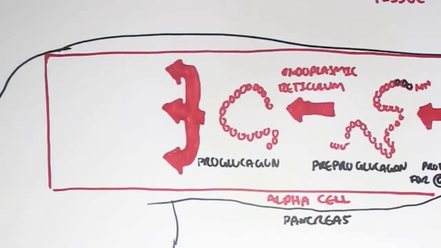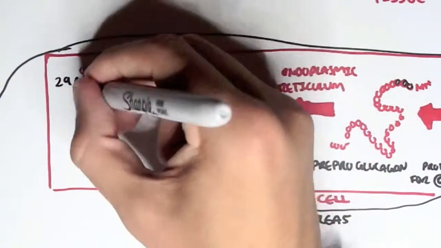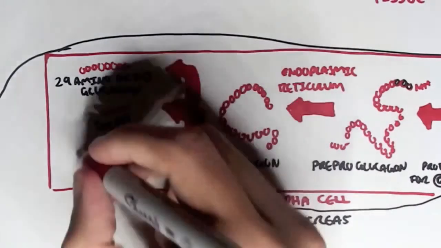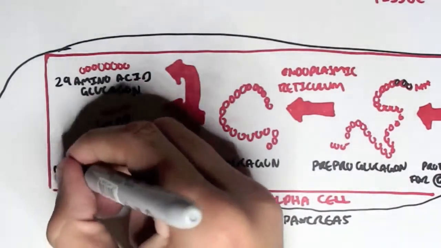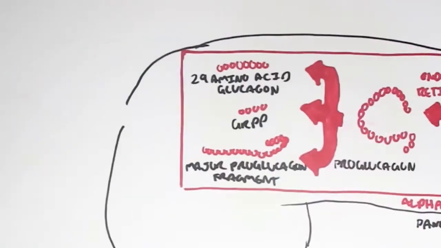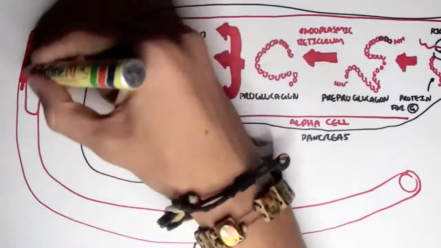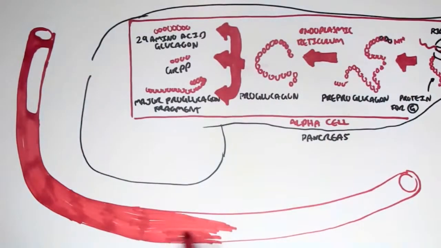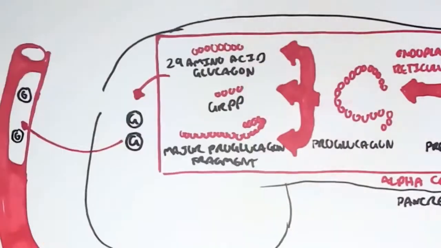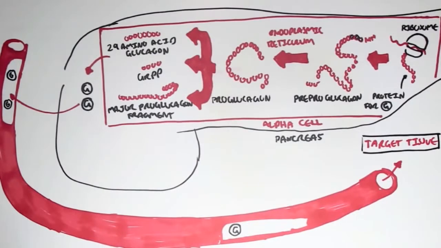And now the 3 polypeptides formed are a 29 amino acid glucagon, the actual hormone we're looking at. It also creates a small polypeptide known as GRPP, glicentin-related pancreatic peptide, and also another long one called the major proglucagon fragment. But we're not looking at these other ones, we're concentrating on the 29 amino acid glucagon. Anyways, once glucagon is formed, it can then be secreted by the alpha cells of the pancreas into the bloodstream. Glucagon will then travel through the bloodstream to its target tissue. It can be adipose tissue or it can even be the liver.